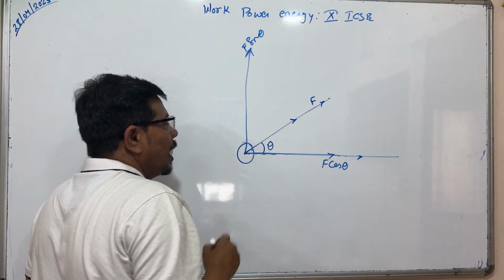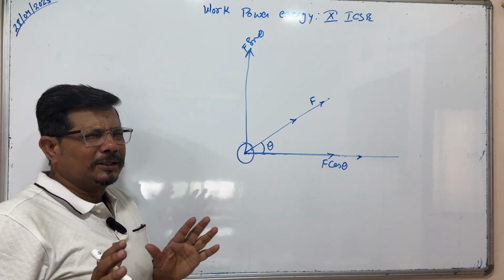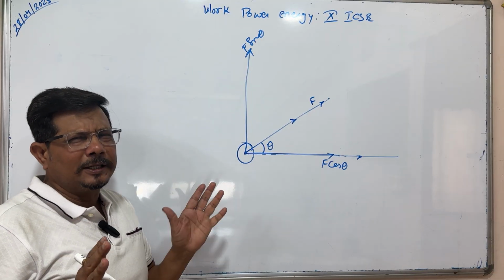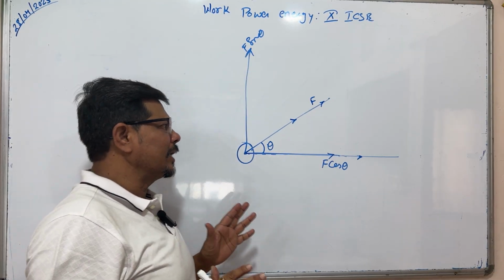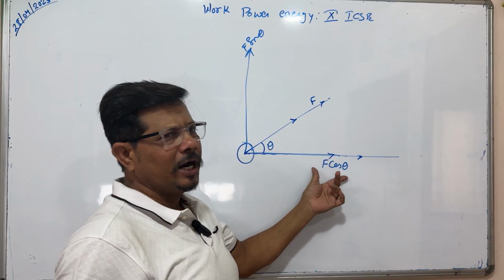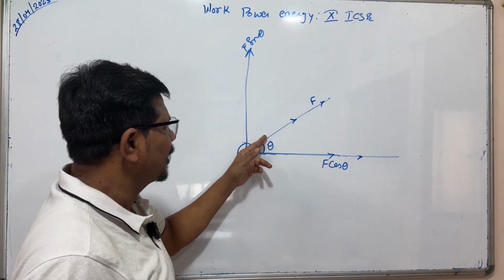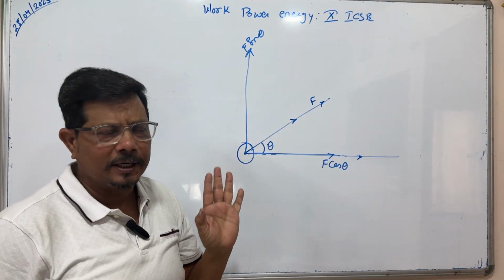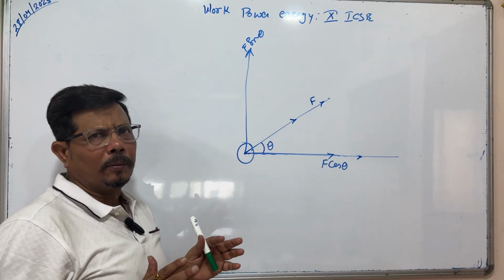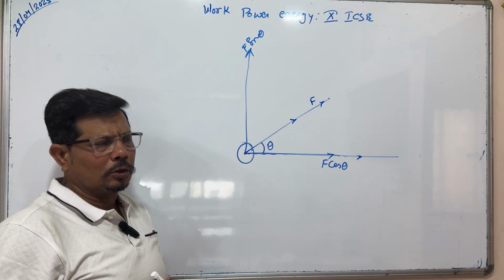In a simple manner, if you want to remember this: if theta is there, it will be cos theta; if theta is not there, it will be sin theta. But through the rectangular components, we can get the values too.